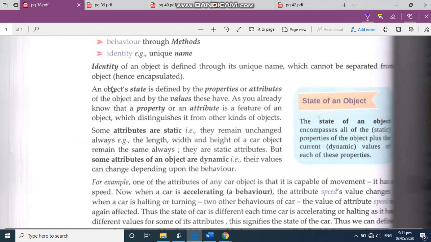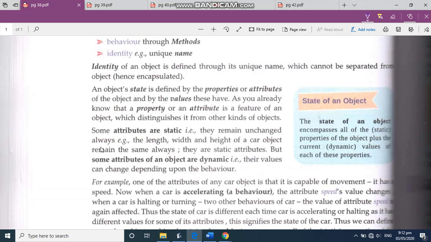Then an object's state is defined by the properties or attributes. You have already learned this feature about objects, and we have done a few examples on it. Some attributes are static, which means they remain unchanged always. For example, the length, width, and height of a car object will remain the same always. So such attributes or features which do not change are known as static.